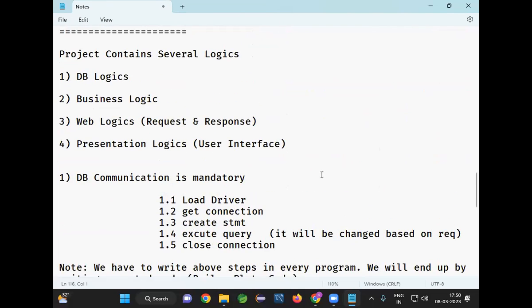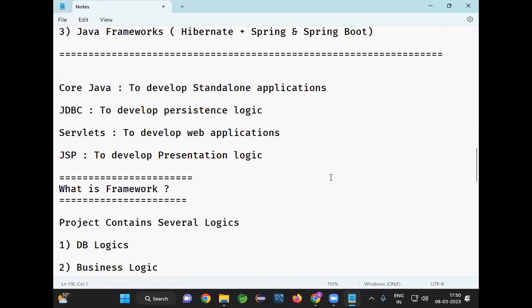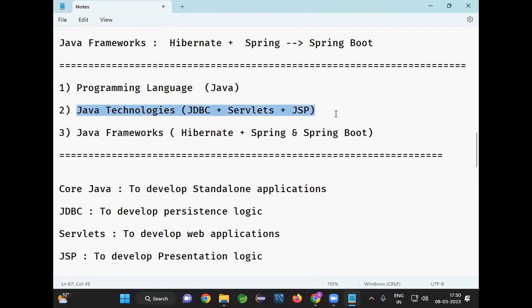Earlier, when people developed projects by using Java technologies, in every project, we had to write each and everything. We needed to develop each and everything on our own to develop that project. That increased burden on the developers. Database logics we need to develop. Business logics we need to develop. Web logic we need to develop. Presentation logic also we need to develop.